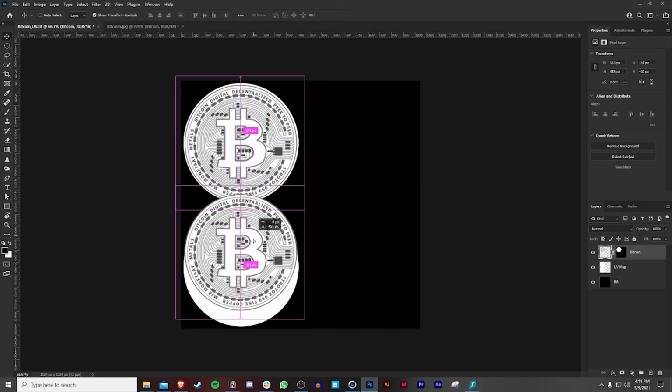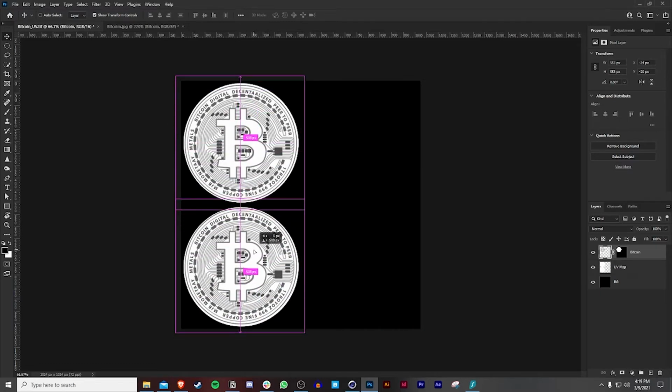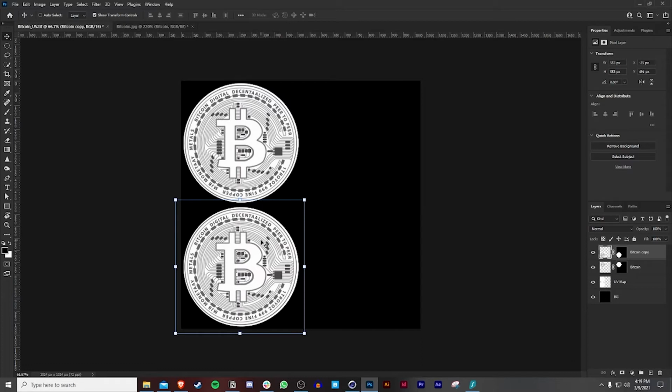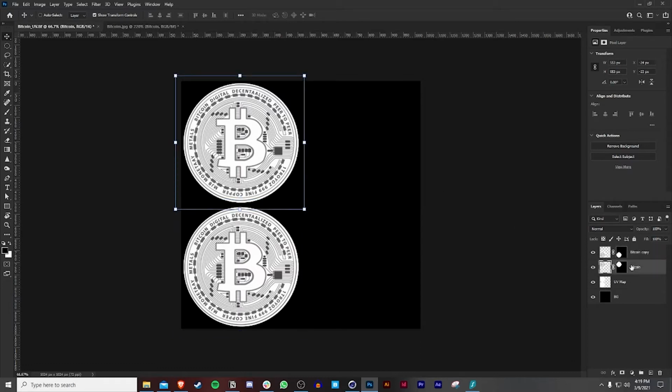So I'm going to duplicate this by holding Alt and Shift and just bring it down here, and also make sure that I align this properly as well. Yeah, something like that. But like I said, for tutorial purposes, I'm kind of rushing this.